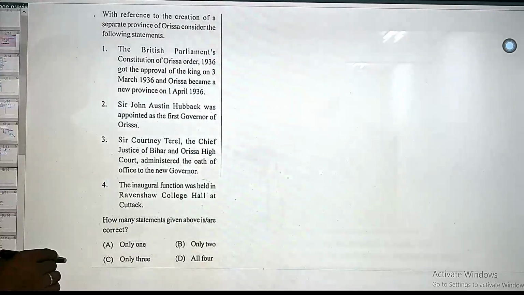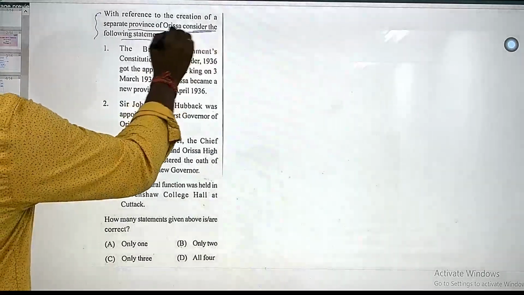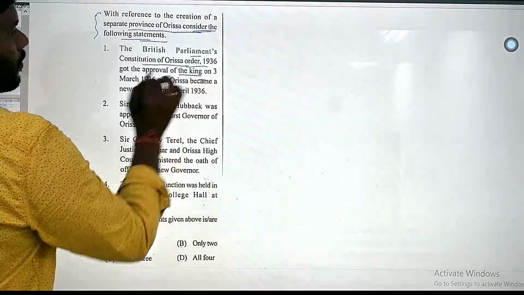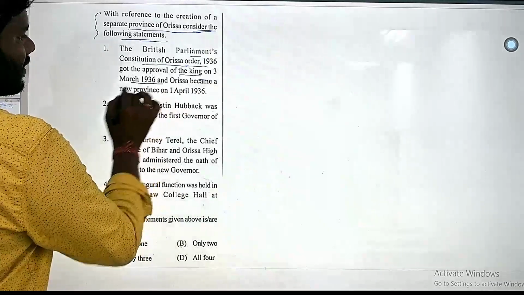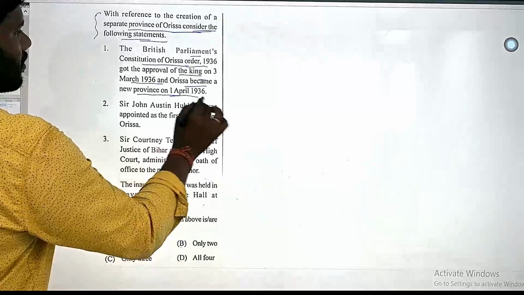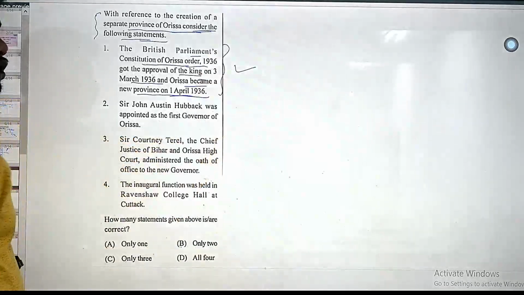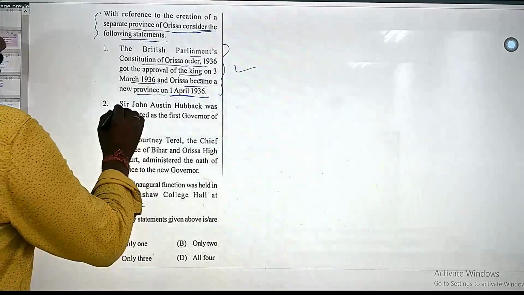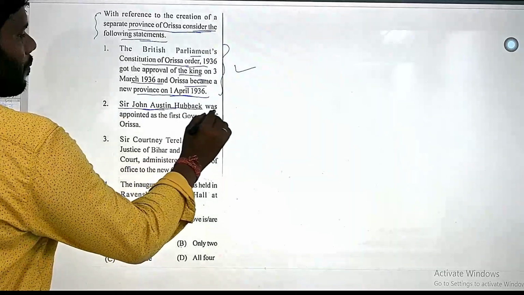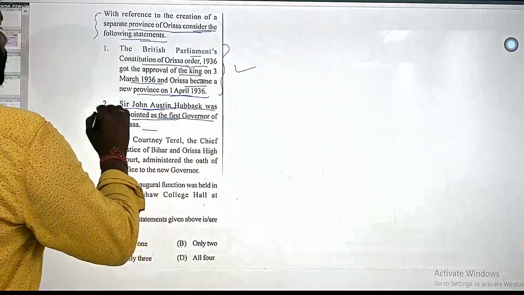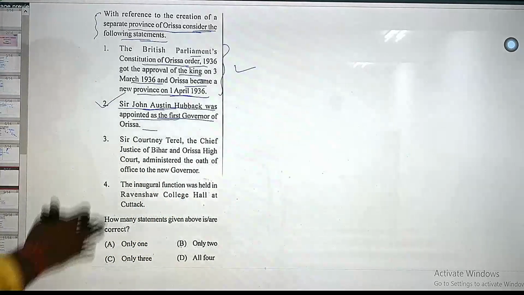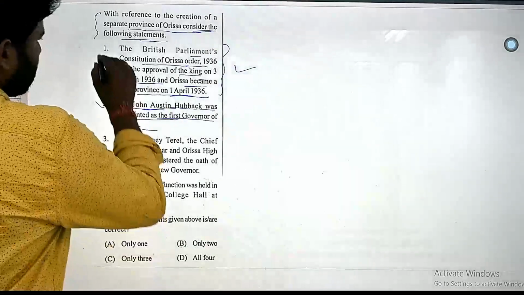Next one is with reference to the creation of separate provinces of Odisha. Consider the following. The British Parliament Constitution of Odisha Order 1936 got the approval of the King on 3rd March 1936 and Odisha became a new province on 1st April. This is 100% correct. Utkal Divas is celebrated on 1st April 1936. Sir John Austin Hubback was appointed as the first governor of Odisha. That is correct. It is purely factual. So this statement is correct.